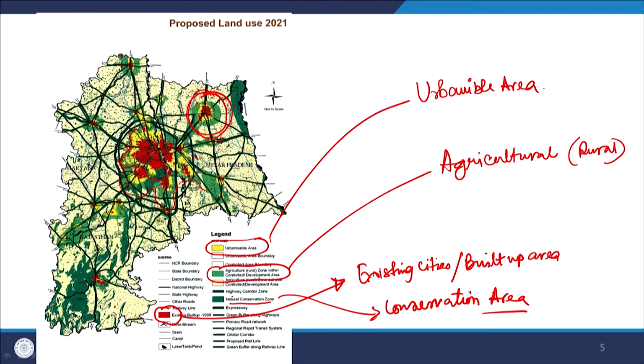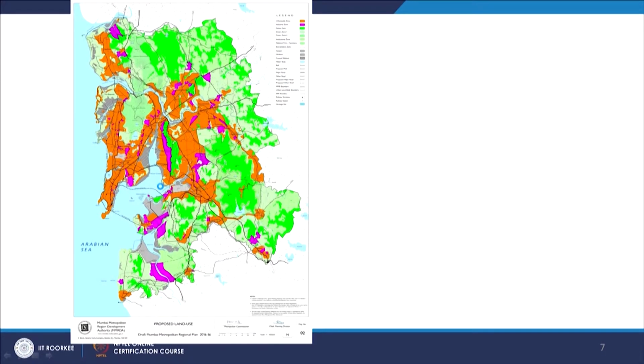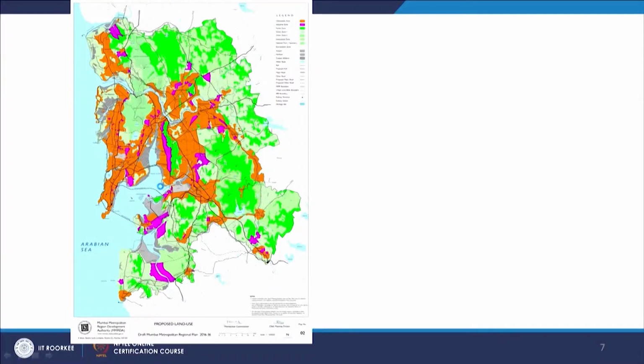So, let us see another example for the city of Mumbai. So, you know that for Mumbai the regional plan is done by the Mumbai Metropolitan Region Development Authority, in short MMRDA. So, this is the regional plan for Mumbai. Similarly, like the Delhi regional plan, you can see that they have indicated the already